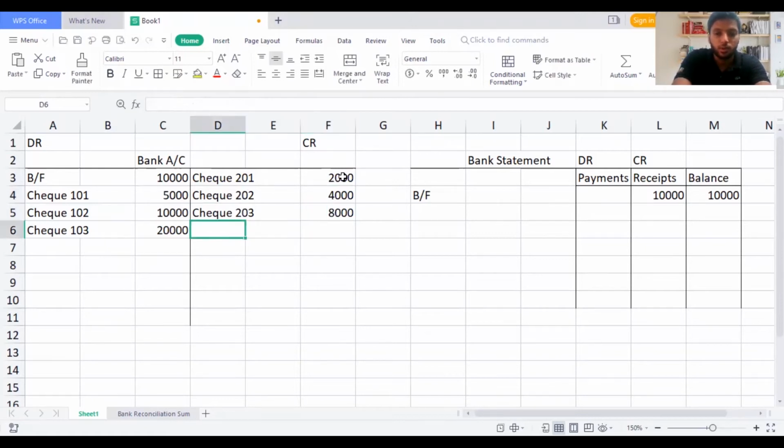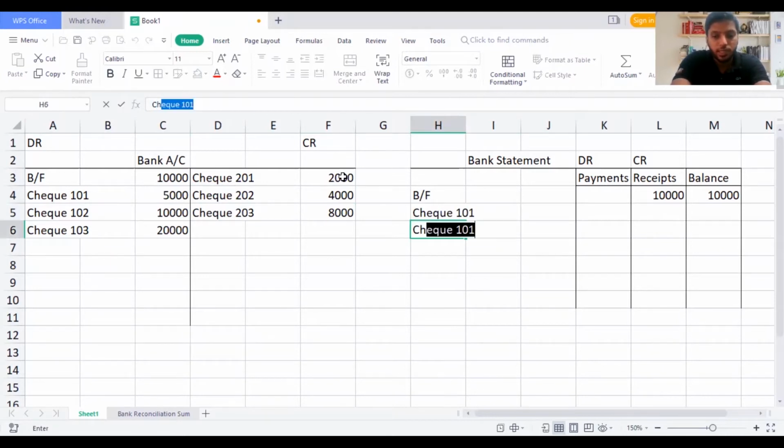For knowledge, guys, you don't need to go much into these areas. If you just remember these areas, it's more than enough. So I hope we have taken all the values properly. And I'm going to write here check 101, and check 201. So to make it completely correct, then we have check 102.